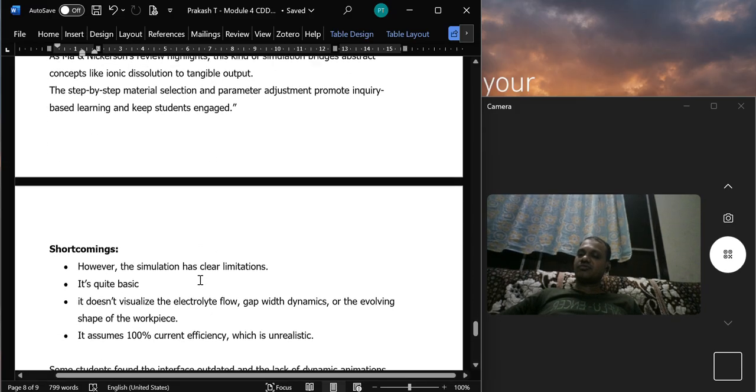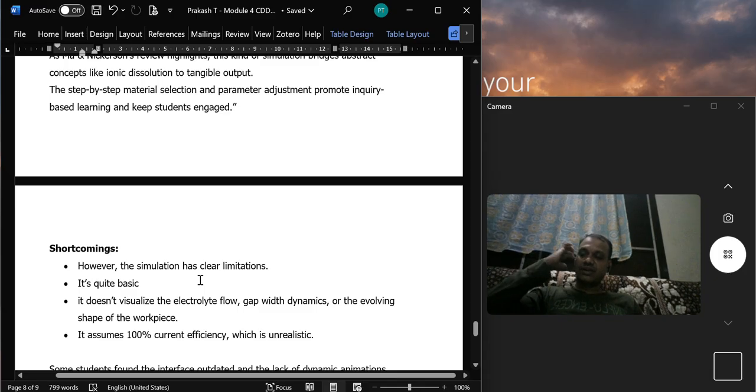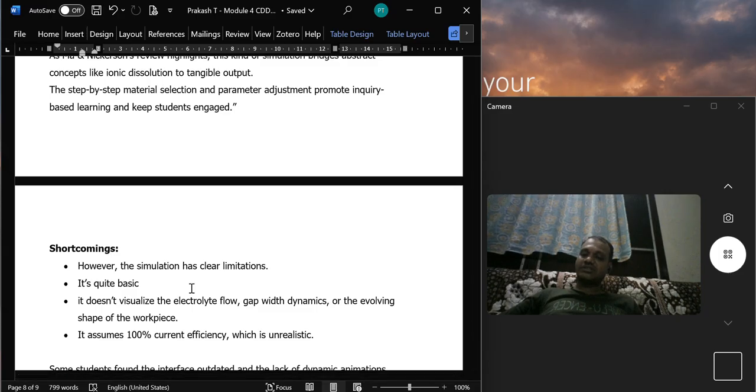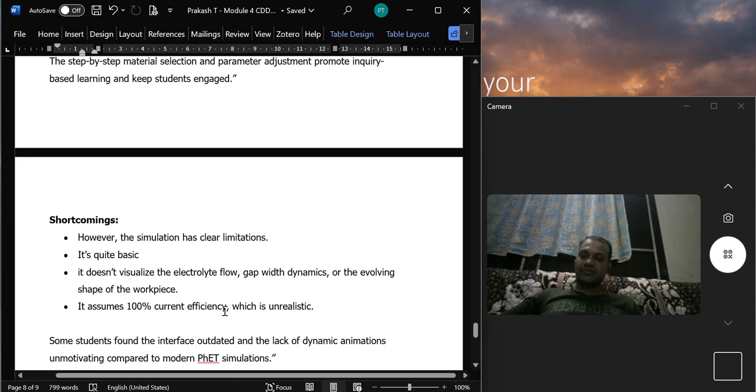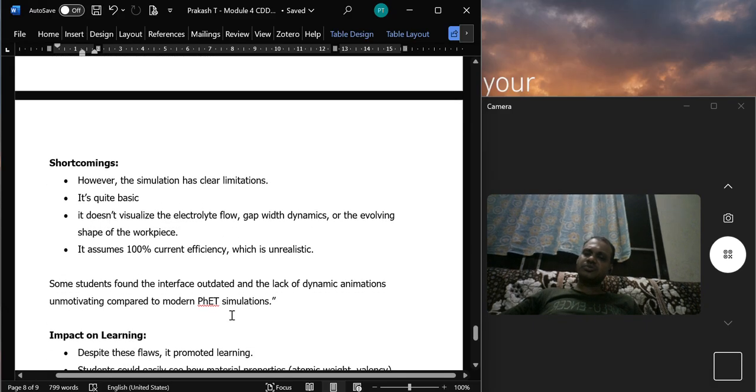Right? So, shortcomings. I found some difficulties. The simulation has clear limitations. It's quite basic. It doesn't visualize the electrolyte flow, gap dynamics or the evolving shape of the workpiece. Again, it has some simulation, but it won't show how the workpiece is changing, and it assumes 100% current efficiency, which is generally unrealistic. So some students found that interface outdated and the lack of dynamic animations unmotivating compared to modern simulations.